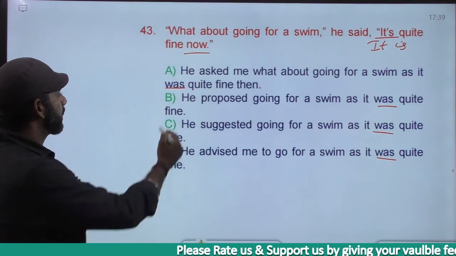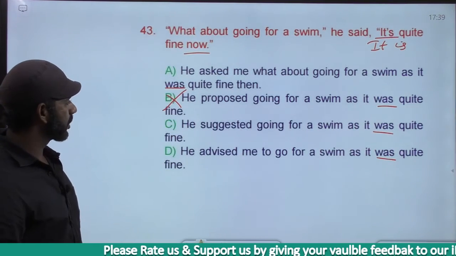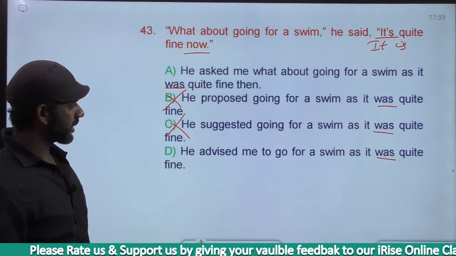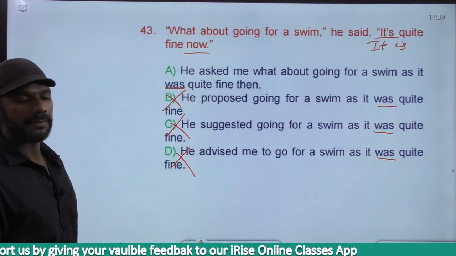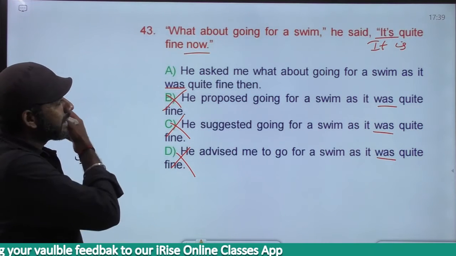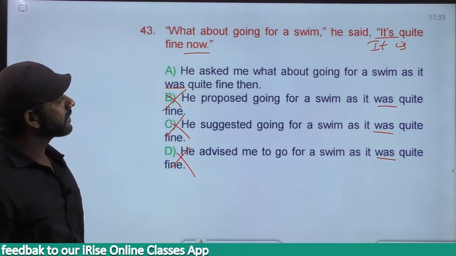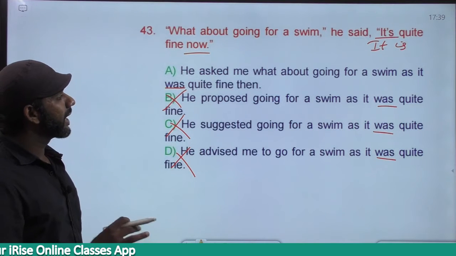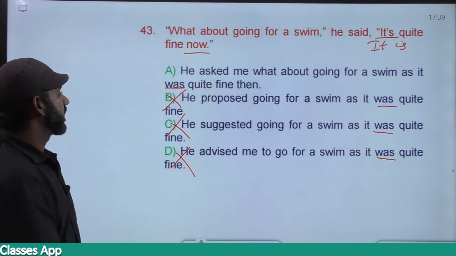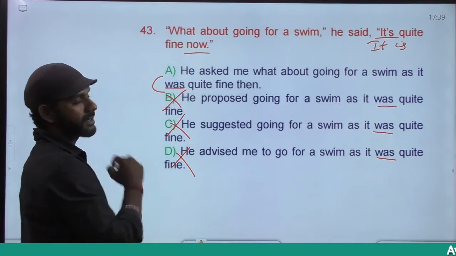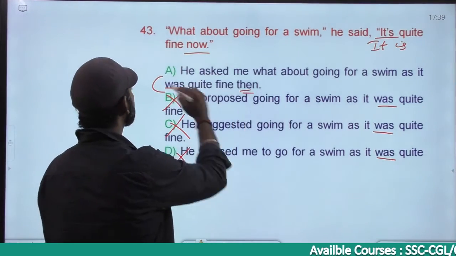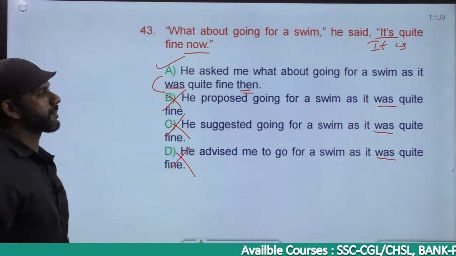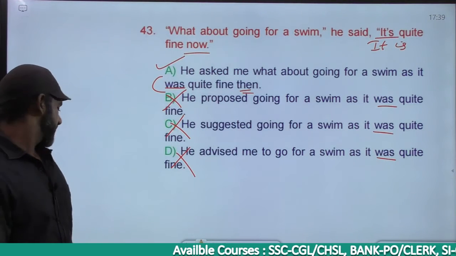Based on that, B is eliminated. Then is not there, C is eliminated. Then is not there, D is eliminated. Then is not there. The answer must be option A. Come to A. He asked me what about going for a swim, as it was quite fine then. It was quite fine is simple past. Simple present became simple past. Now became then. The answer must be option A. Getting it? The next one.